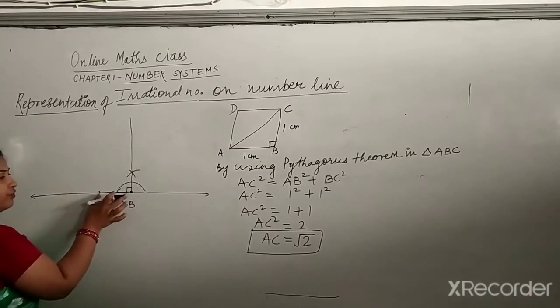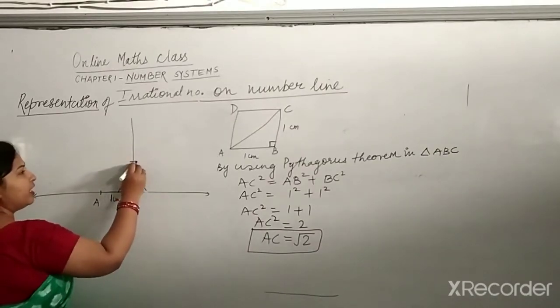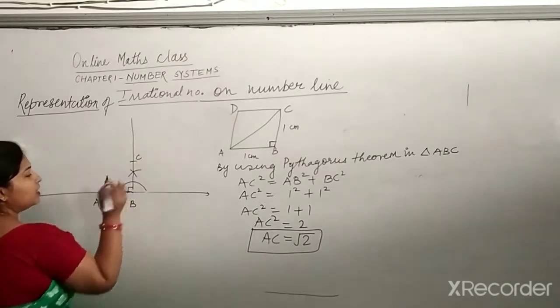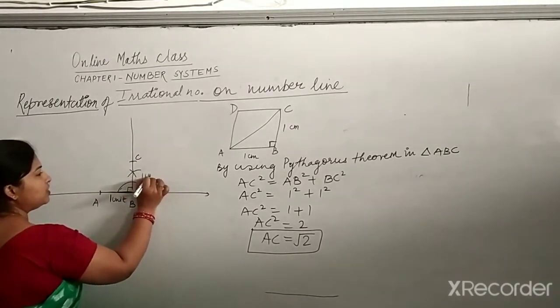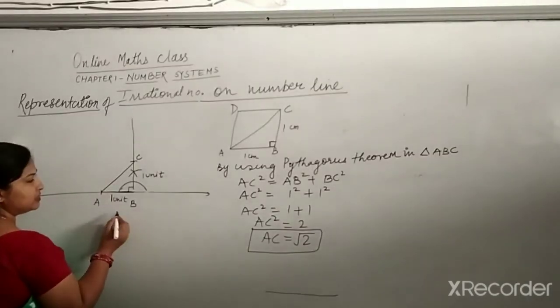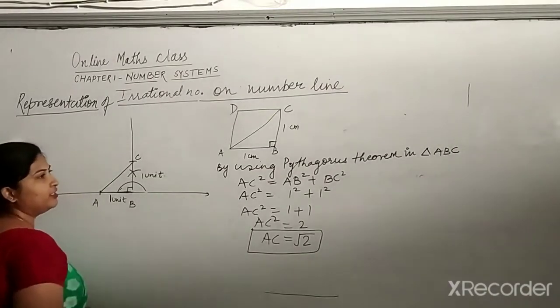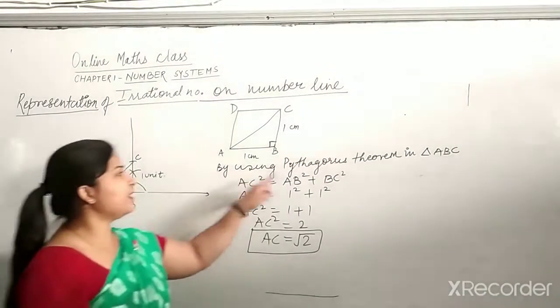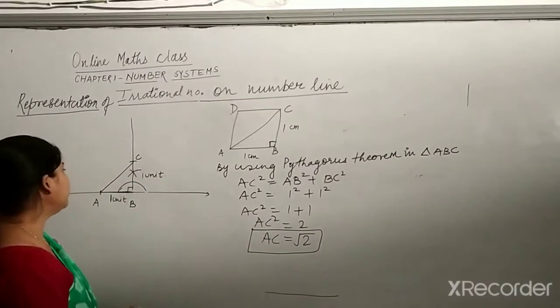So the 1 unit you have taken here, the same unit you have to take from here to this point. So this is your point C. Now can you see that AB is 1 unit and BC is also 1 unit? By the Pythagoras theorem, you will apply the same thing here, as you wrote in triangle ABC. So what is the value of AC?